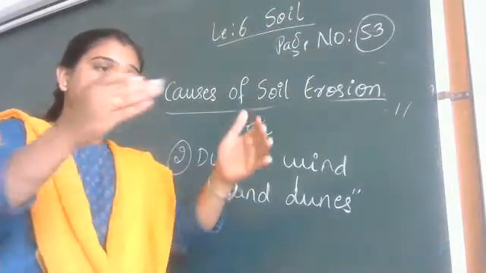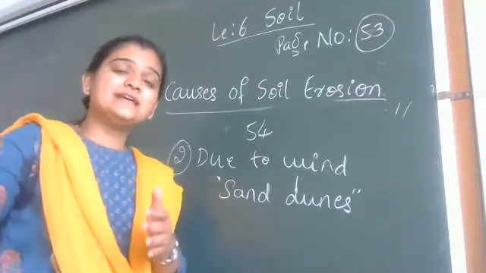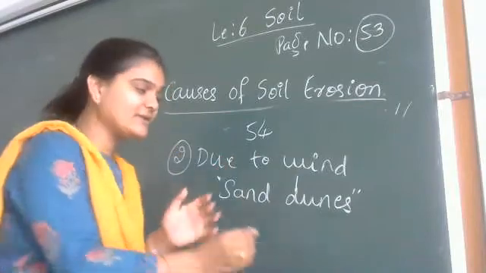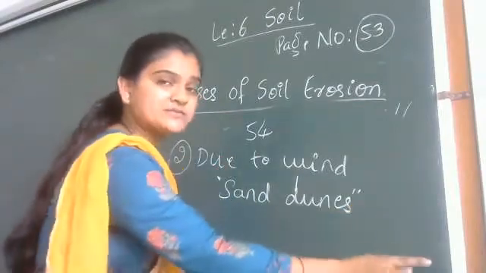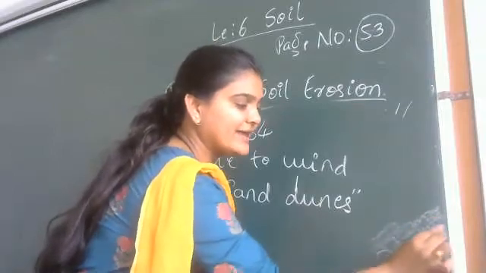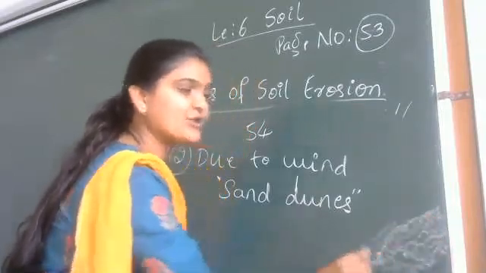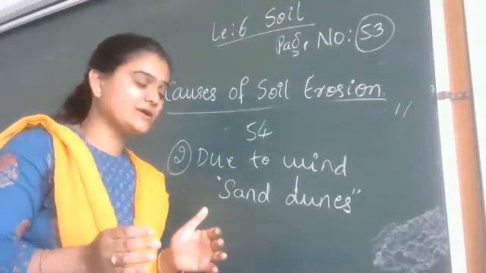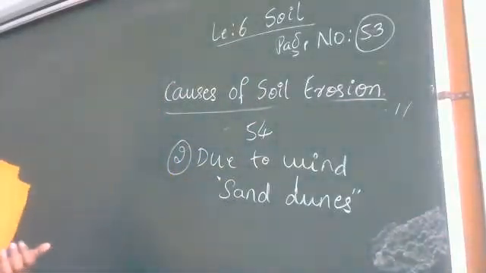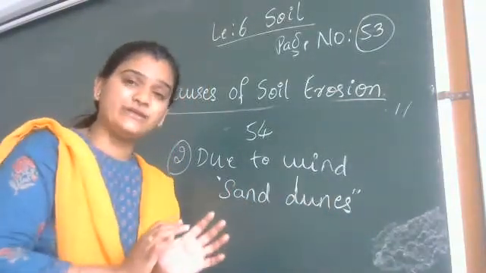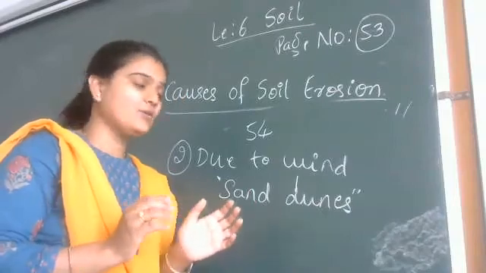Whichever side the obstacles are, sand comes towards the obstacle and stands there. Think this is our obstacle, and sand forms a shape of accumulation. That shape is known as sand dunes. Near the beaches you can see the continuous action of the wind, and of the water also.